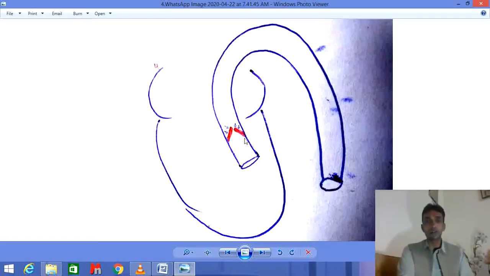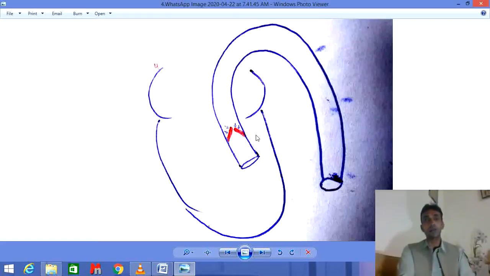When this valve starts closing, not completely closed, but starting to close due to the decrease of pressure in this area and increase of pressure in this area, this step is called protodiastole. And when this step becomes completed after the closing of this valve,